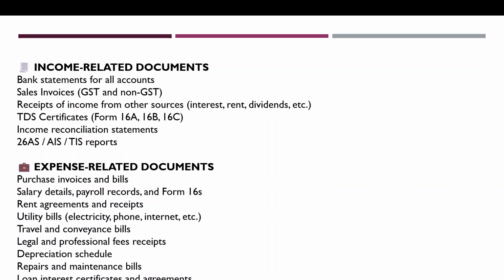And then friends, expense related documents. So in expense related documents, what should we have?